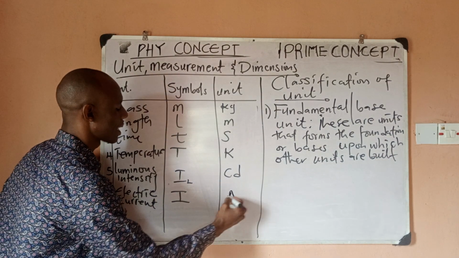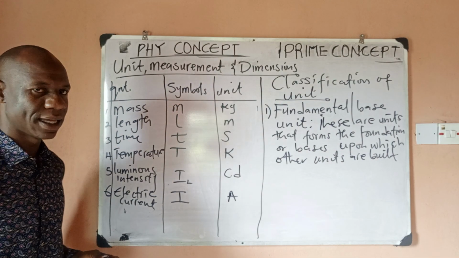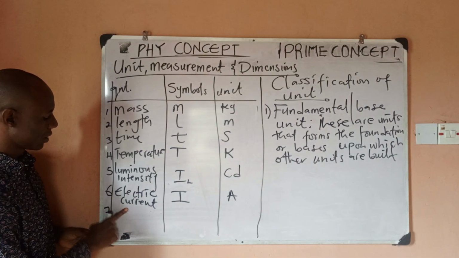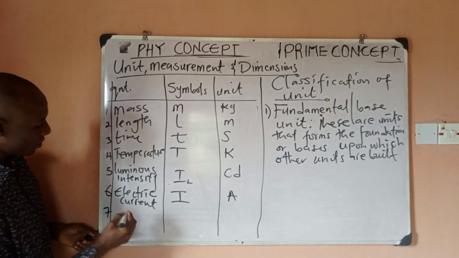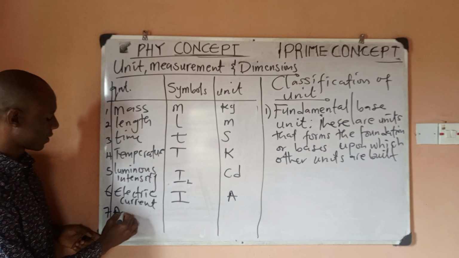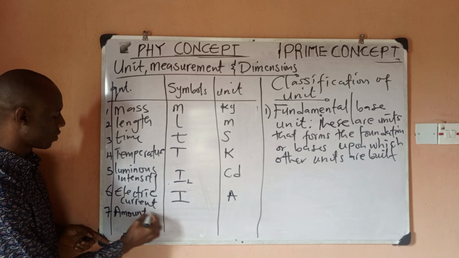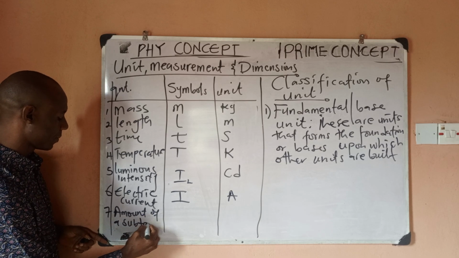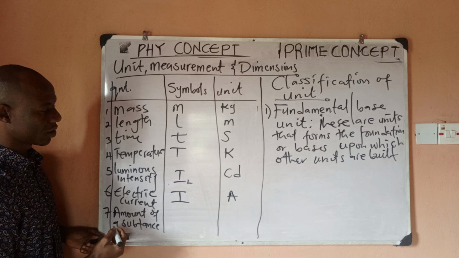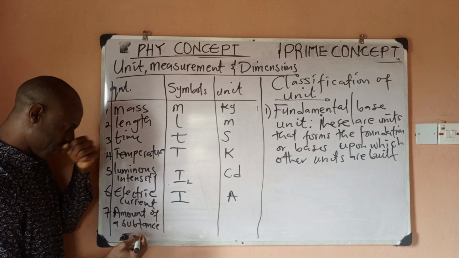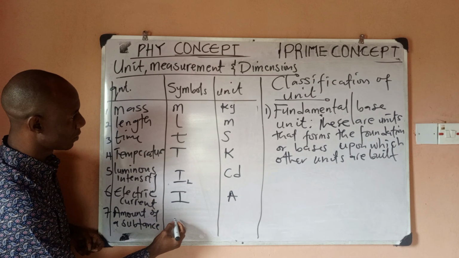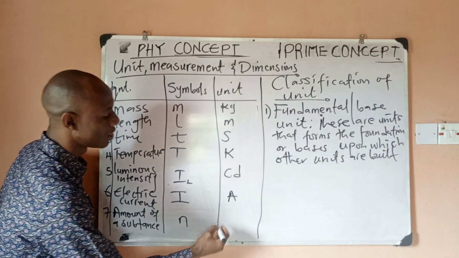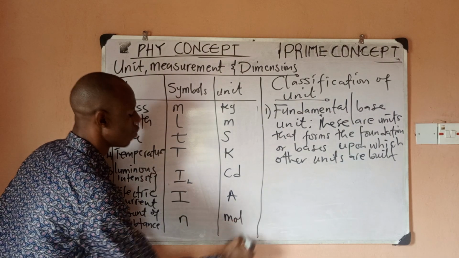The unit is capital A, ampere, named after Ampère. Number seven, and the last, is amount of a substance. Amount of a substance has the symbol of small letter n, and the unit is mole,